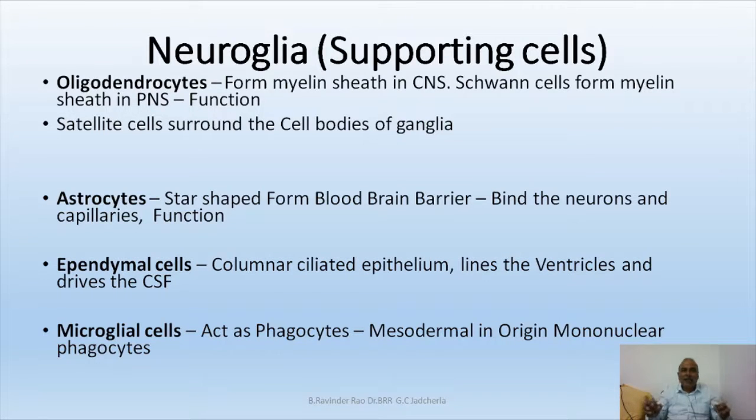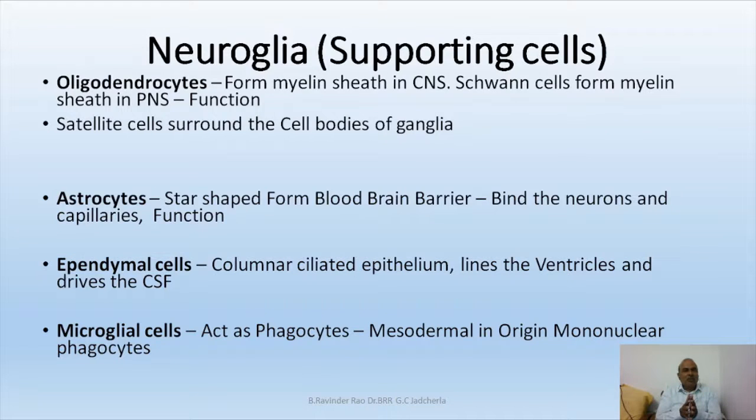They are derived from mesoderm. Okay, mesoderm. They are called mononuclear phagocytes of blood actually. Under normal conditions, when they are there in the brain, they take rest. They remain inactive, under dormancy. But whenever there is an infection in the brain, these microglial cells activate and kill the infectious agents by phagocytosis.